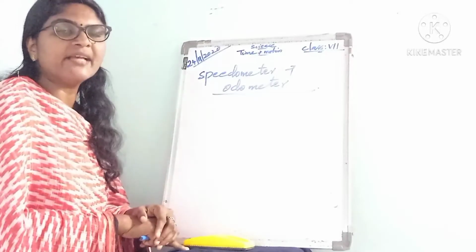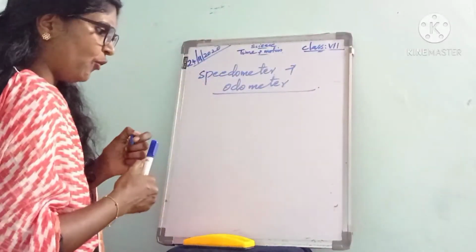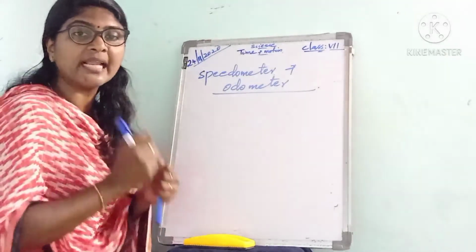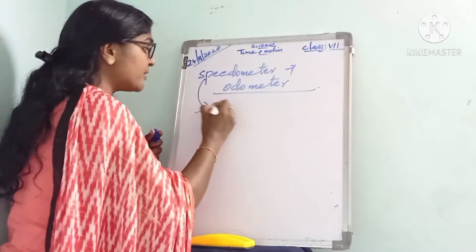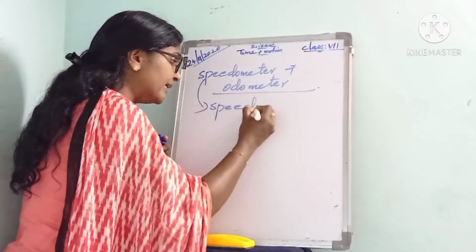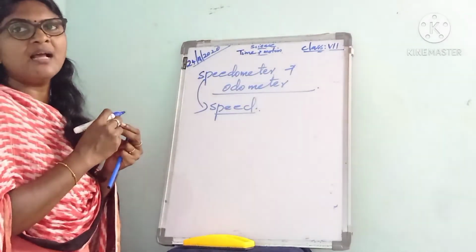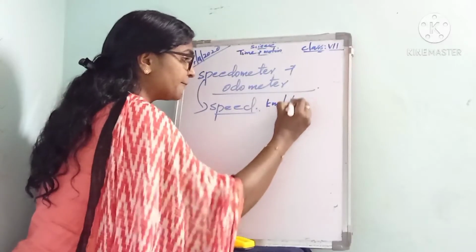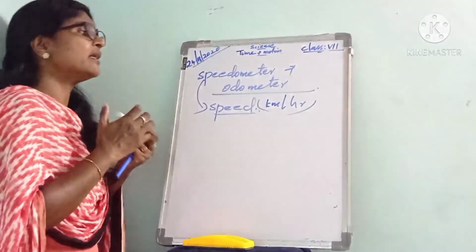It gives the speed in kilometer per hour. What is the use of speedometer? It is used to measure the speed of a vehicle, and in a speedometer the speed is measured in kilometer per hour.